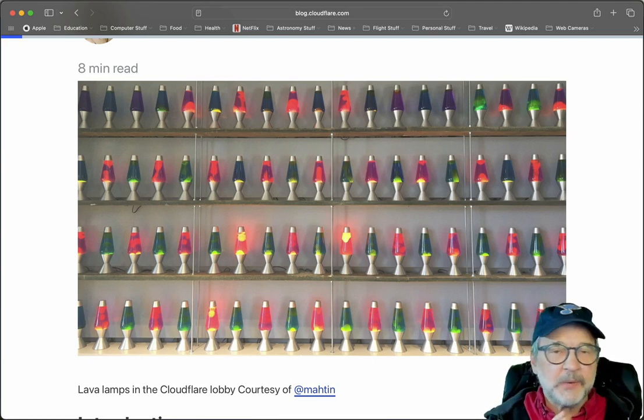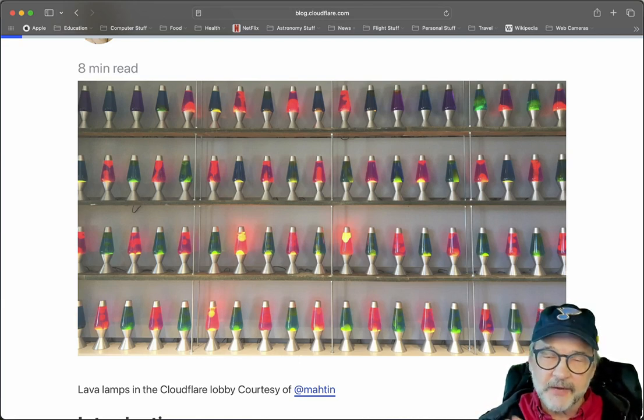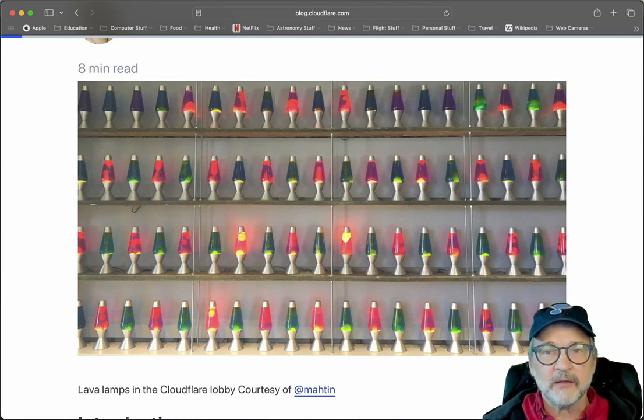But it would be unbelievably difficult. I don't even think quantum computers could do it. I don't know that for a fact, but it would be so difficult to figure that out. You'd have to know the quantum state of every atom to be able to do that. But it doesn't mean it's not possible. It just means that right now it's not possible. So using these lava lamps, they've come up with a pretty great solution on how to get random numbers.